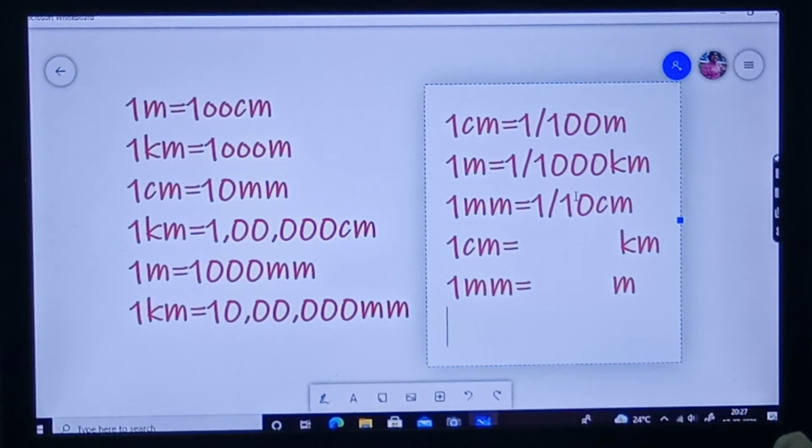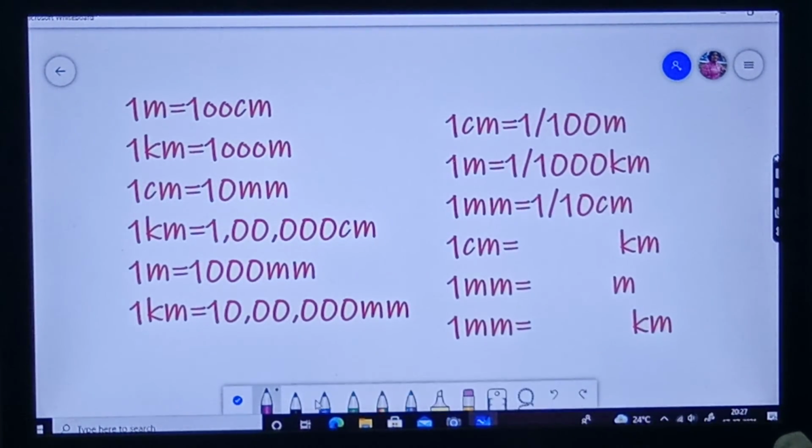Next I have given 1 millimeter is equal to dash kilometer. Okay. Now you have to fill up these blanks, or you can give the comment in the comment box.